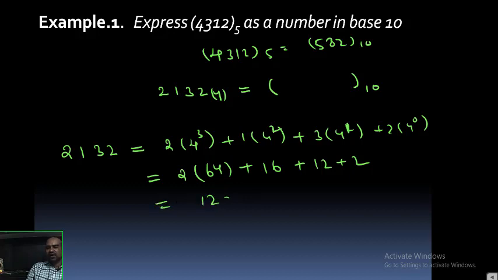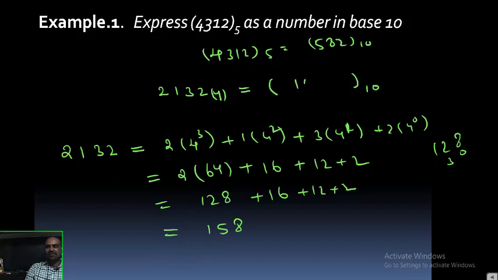So this is 128 plus 16 plus 12 plus 2. Adding 128 and 16 gives 144, plus 12 is 156, plus 2 is 158. What is the conclusion? 2132 base 4 is equivalent to 158.